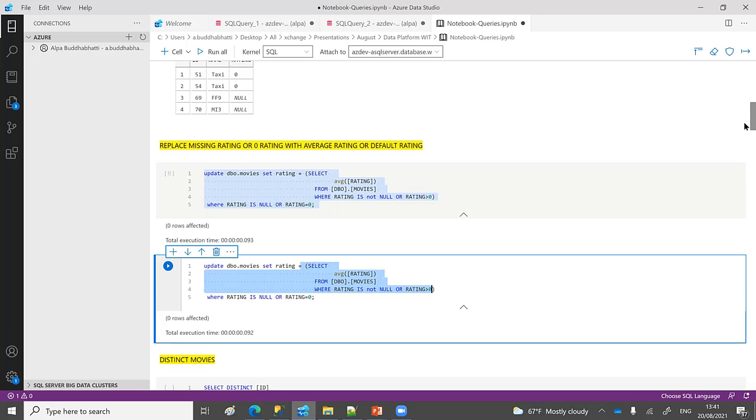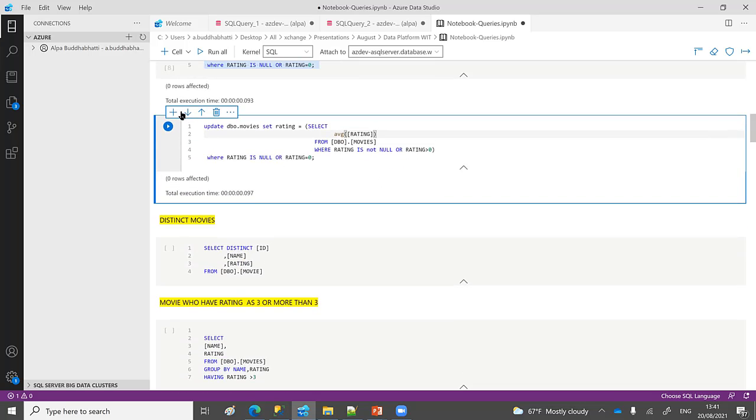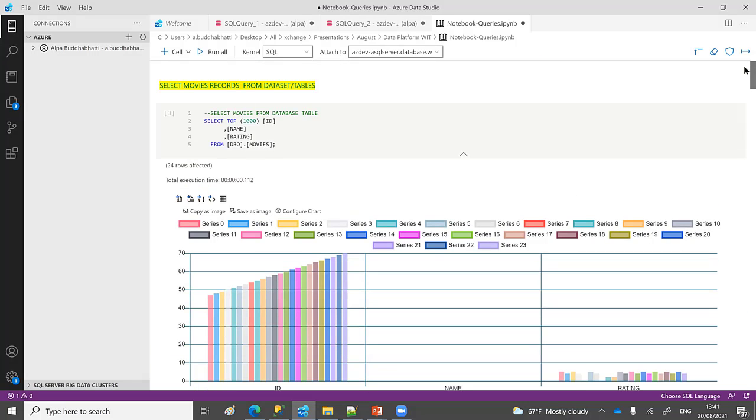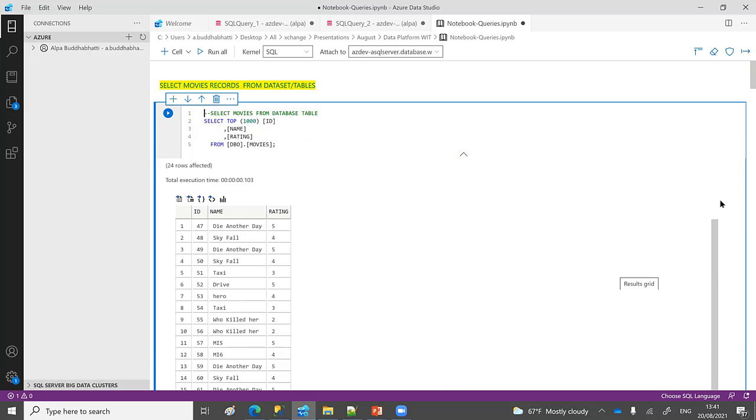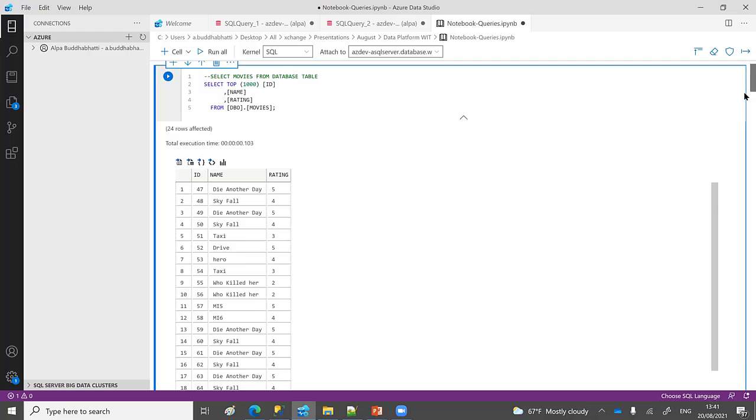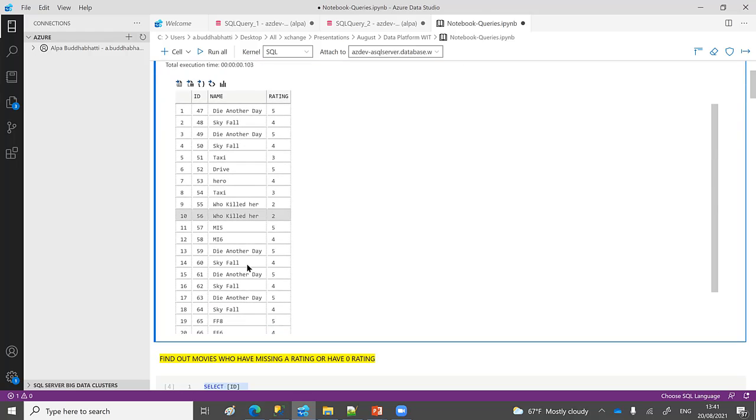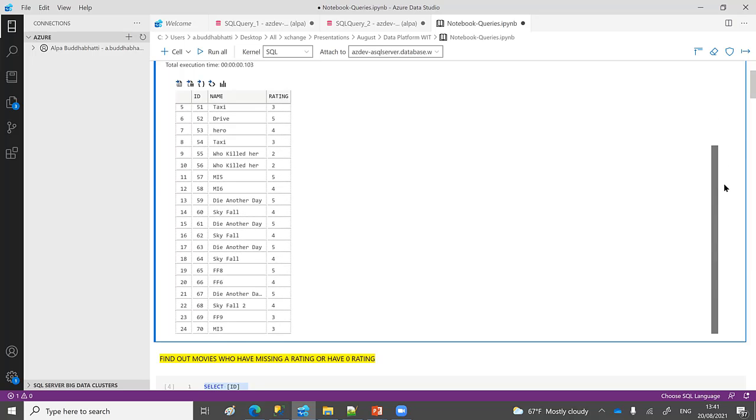So it looks like it has updated. So let's select again. If I select, let's go a little up because we already have a query here. So if I run now, you can see that there were two missing values for MI and Fast and Furious one. They have been replaced with 3, because 3 is the average rating of all ratings in this table. So now I have data with all information.